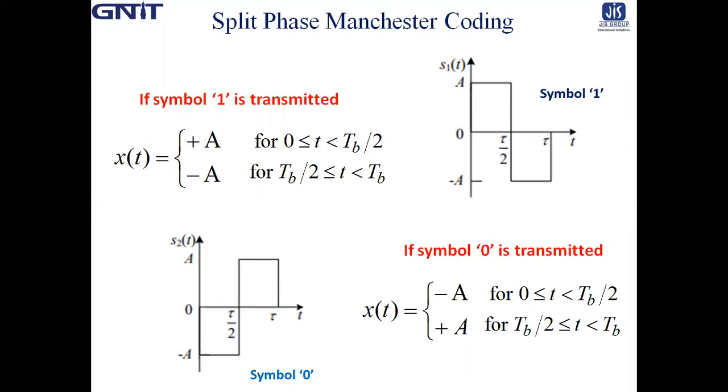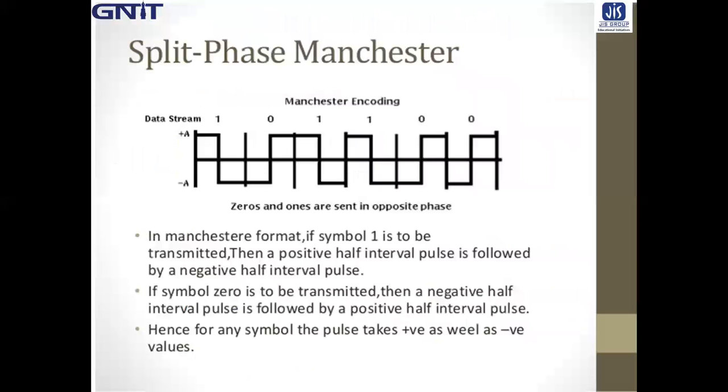you can generate the waveform for a bit sequence. Say the bit sequence is 1 0 1 1 0 0. So 1 belongs to here. So that part is the TB. So this part is the TB part.